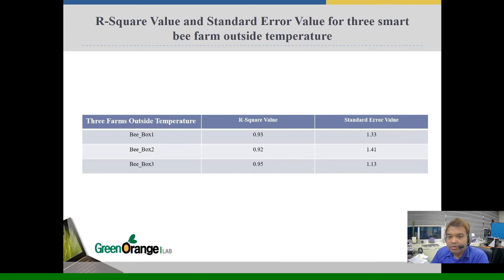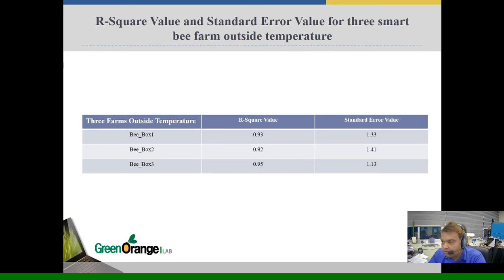R-square value and standard error value for 3 smart bee farm outside temperature. To find out best prediction results among 3 smart bee farm, we use R-square value and standard error value. As we know that if R-square value is close to 1 and standard error value is less than 5, then the prediction model is good enough. From table we can see that for all 3 farm R-square value is close to 1 and standard error value also is less than 5.